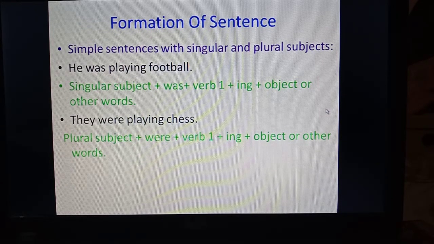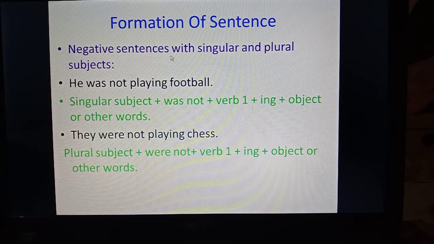Now let's see the negative sentences. Once we make simple sentences, it is very easy to convert them into negative sentences. He was not playing football. Not is just added in the simple sentence and it becomes negative. So the formation will be singular subject plus was not plus verb's first form plus ing plus object or other words. So not is to be added in simple sentences to make them negative, after was and before the verb.